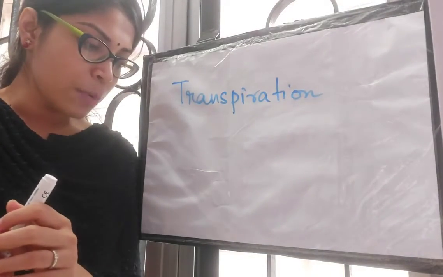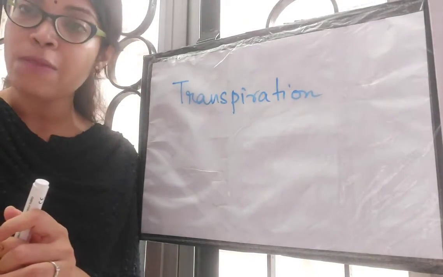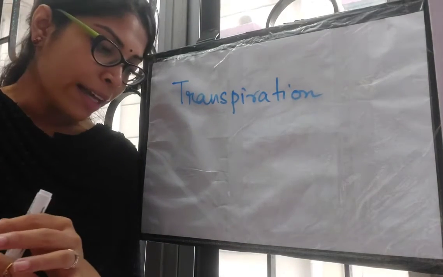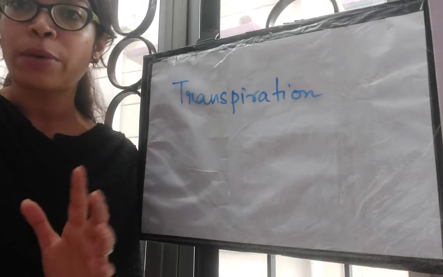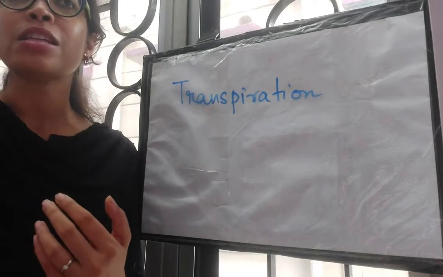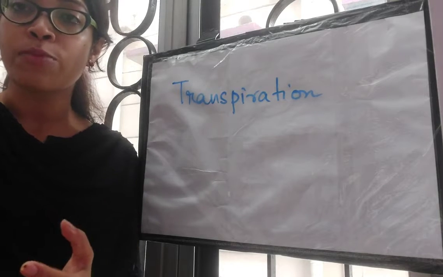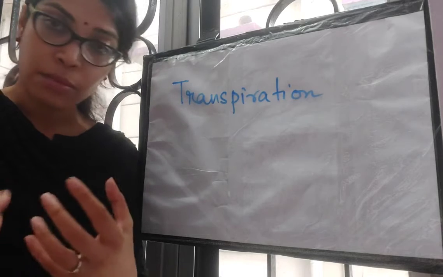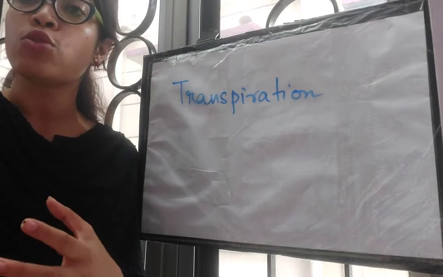Third difference is transpiration process is controlled by protoplasm, which is the living part of a cell, while evaporation is not controlled by protoplasm, because evaporation takes place on the surface, means outside the surface of any living or non-living object, and that is due to our atmosphere. The evaporation takes place due to our atmosphere.